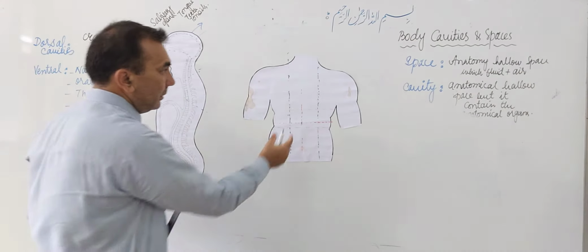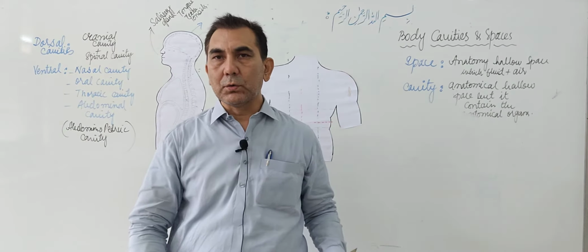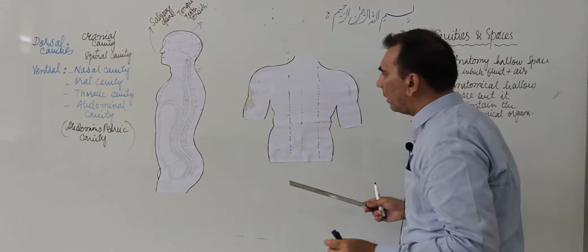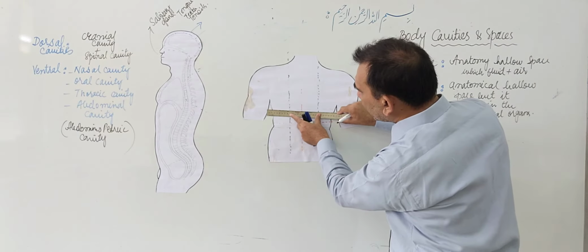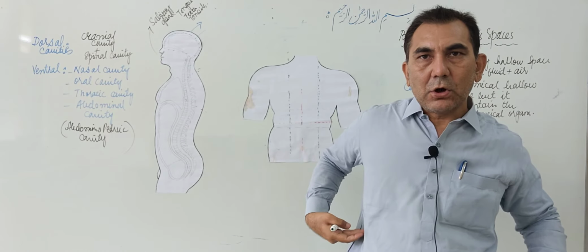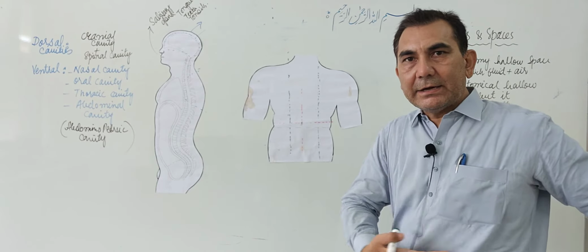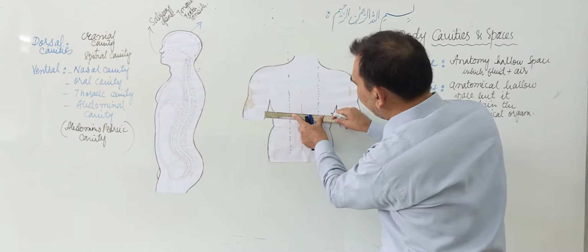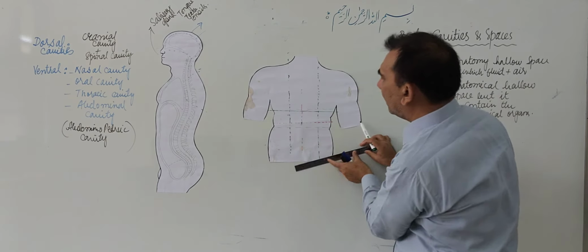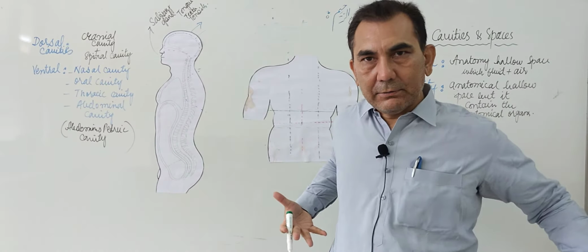Here we draw two vertical lines from up to downward at the mid clavicle bone level. Okay, now at the costal region where the costal angle of the thoracic cavity ends, we draw the horizontal line at the costal angle level.